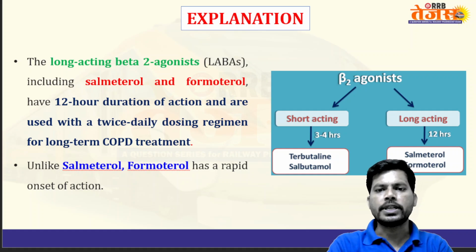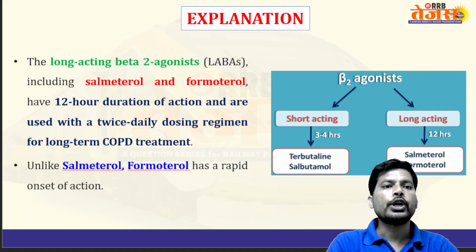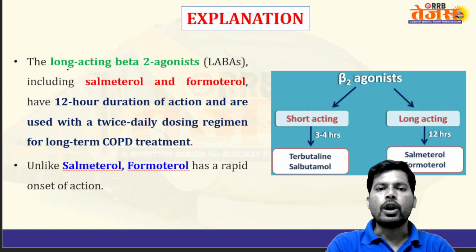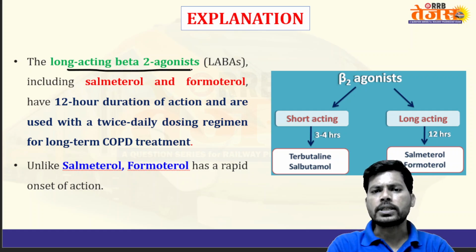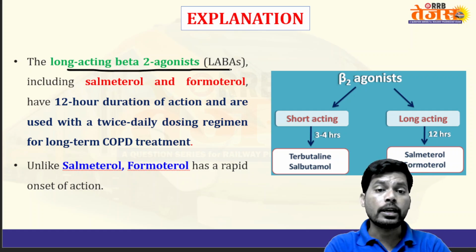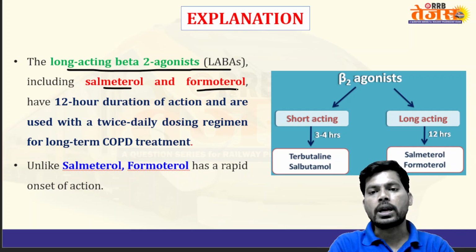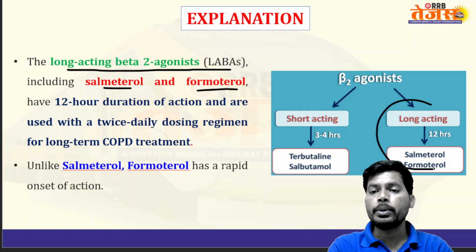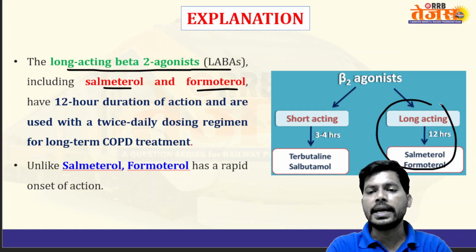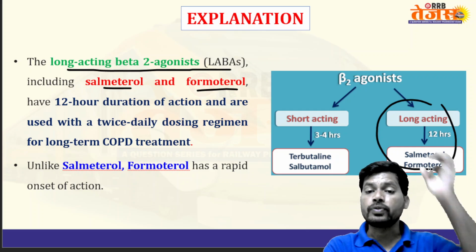Next, let's see the explanation; you will get more clarity. Long-acting beta 2 agonists, LABA: salmeterol, formoterol. Remember LASF: L means long, A means acting, S means salmeterol, F means formoterol.